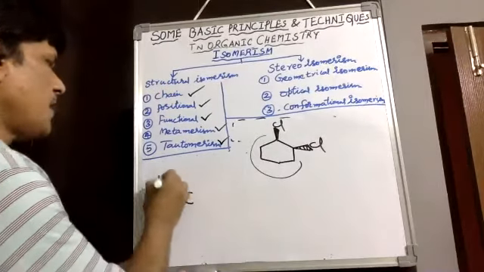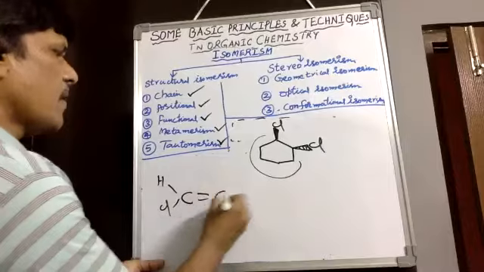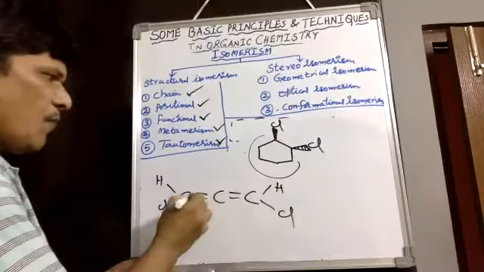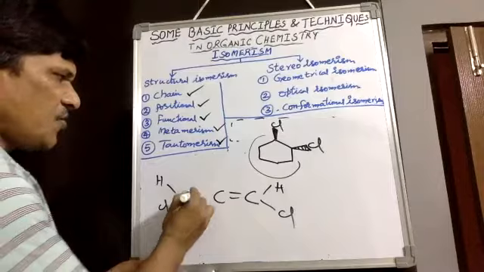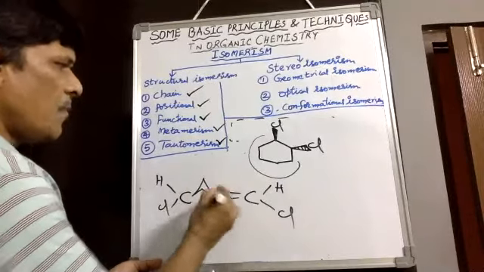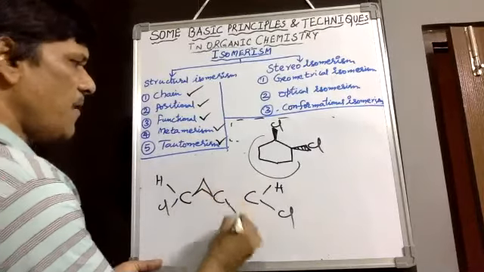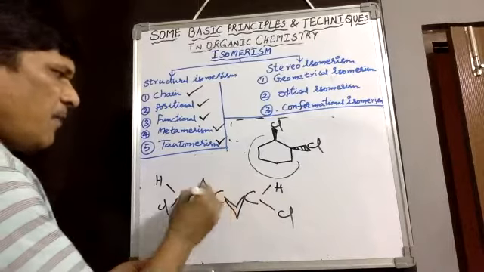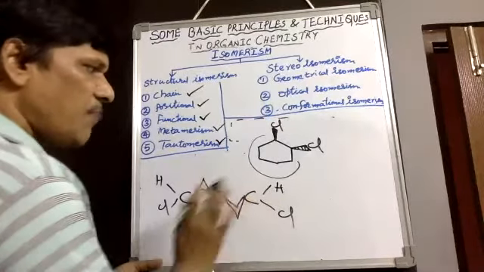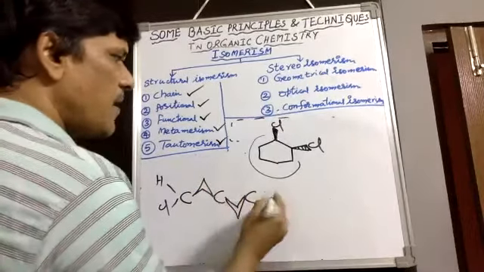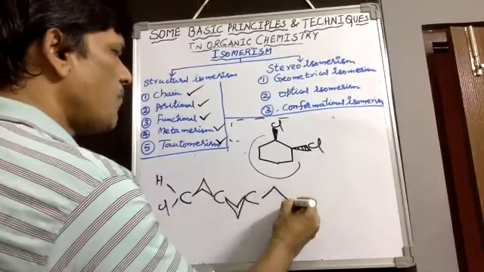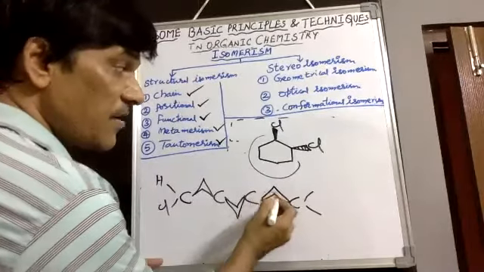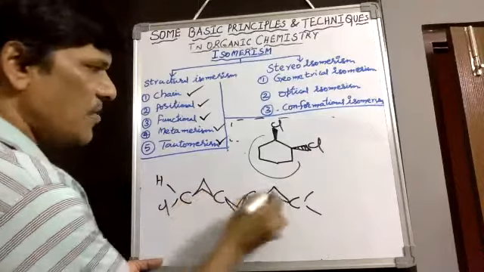Suppose with allenes we take hydrogen and chlorine, C double bond, hydrogen and chlorine. Here the double bonds are arranged in this specific manner, showing repulsion between both the double bonds. If an even number of double bonds are there, there is no geometrical isomerism. If an odd number of double bonds are there, both end carbons show it; these are indicated as double bonds.